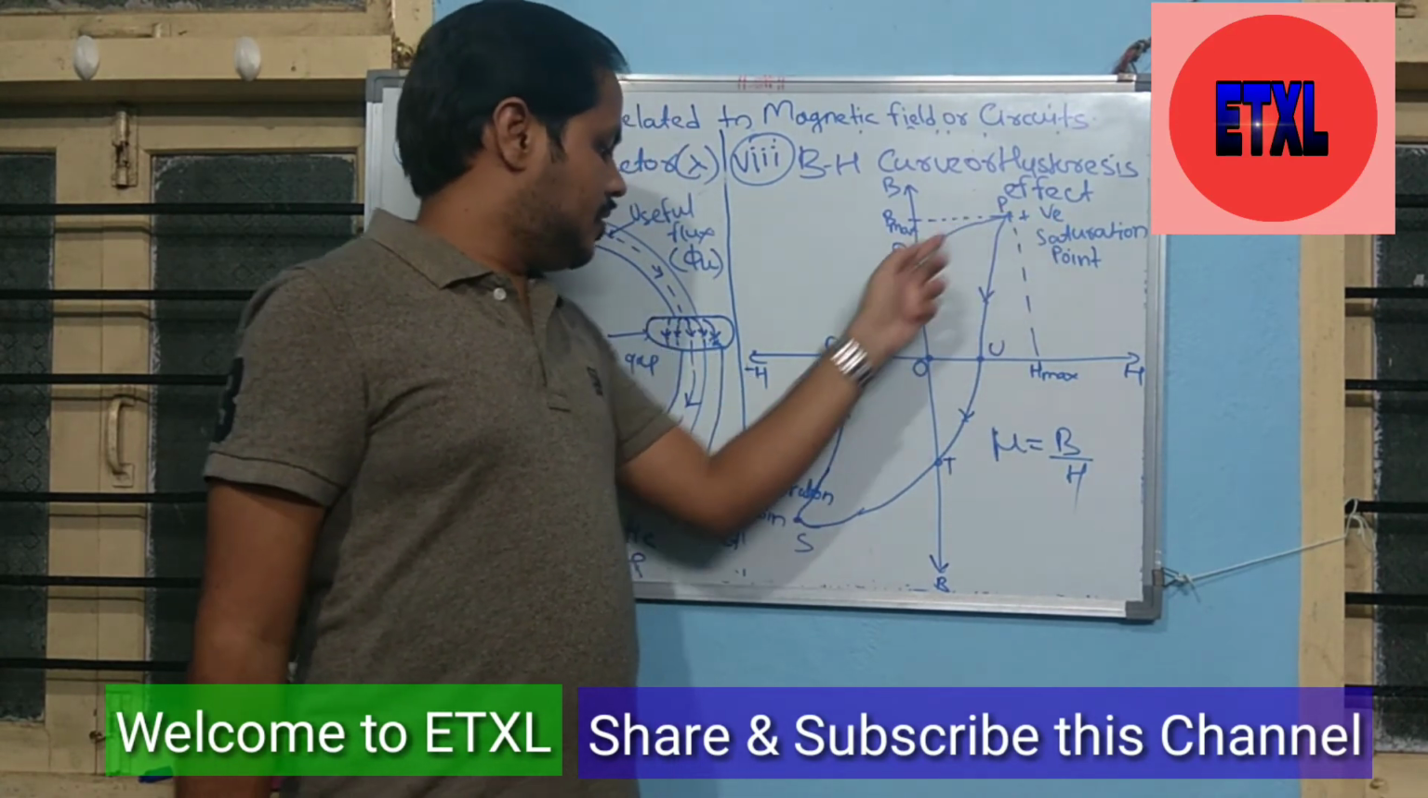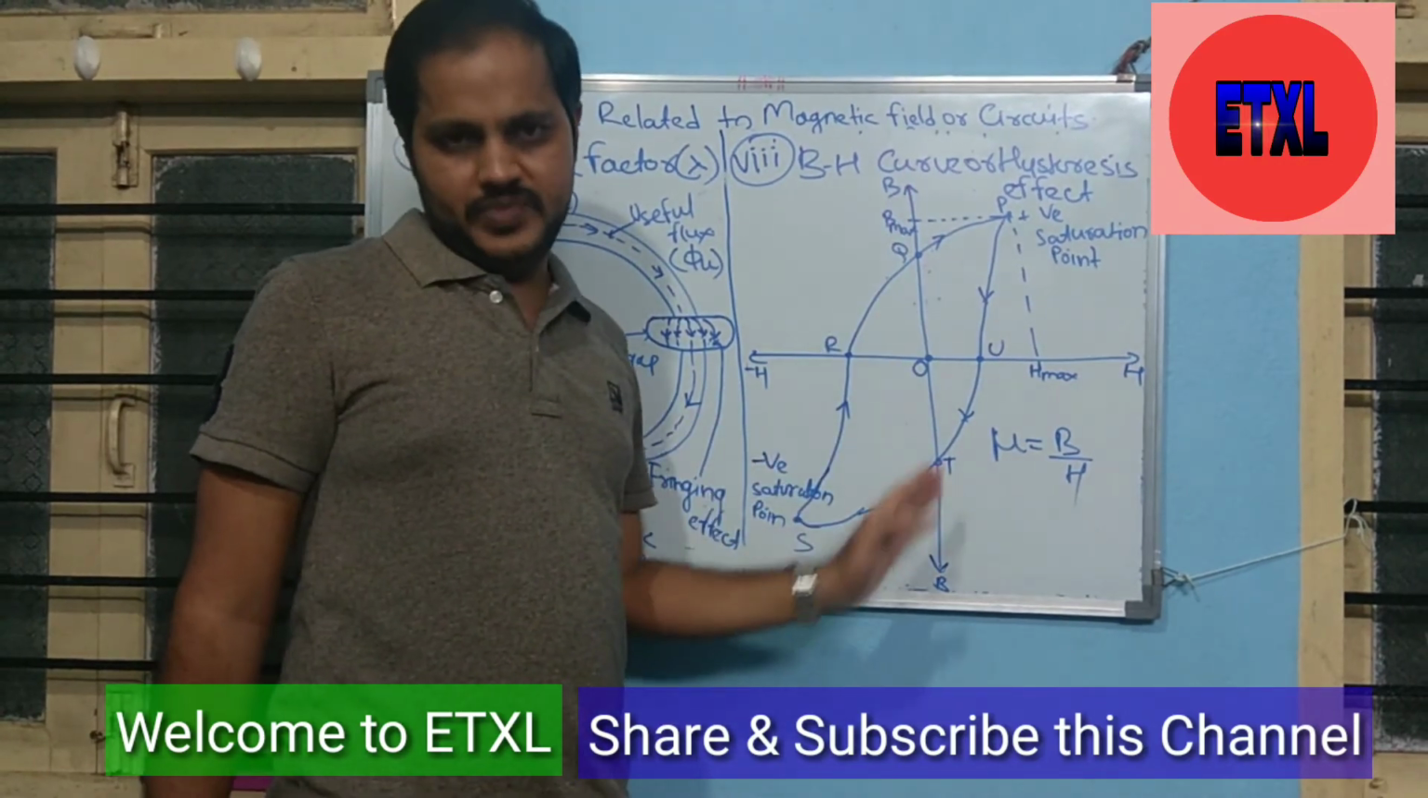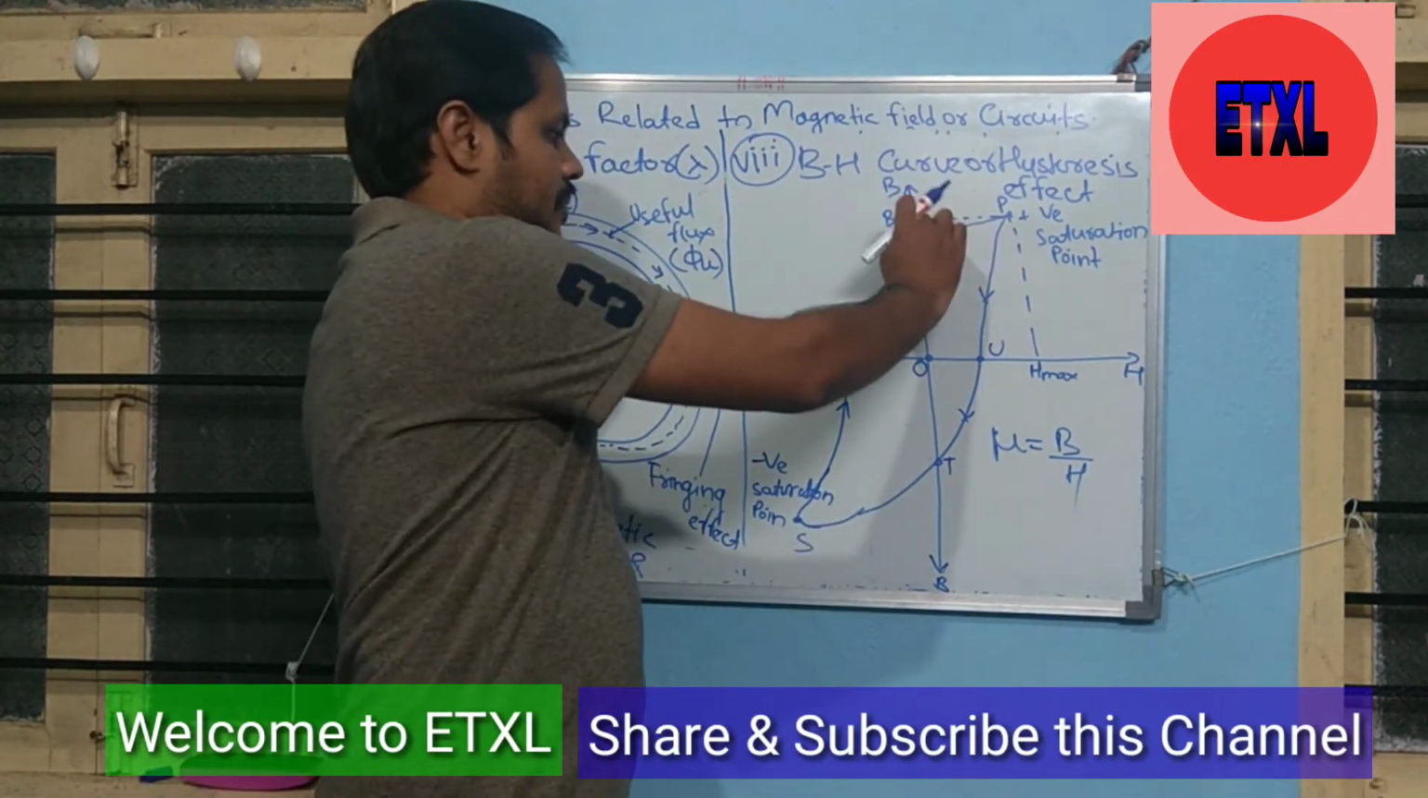Then this is the general BH curve. Like this, the path is going like this.